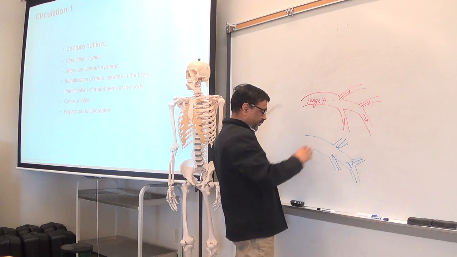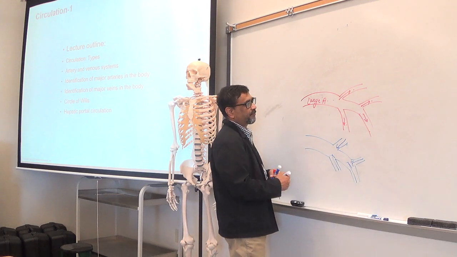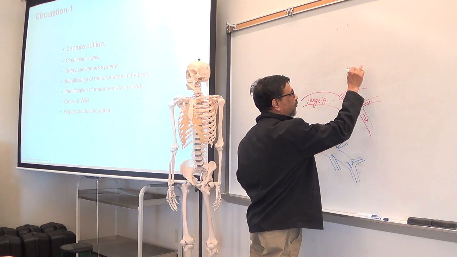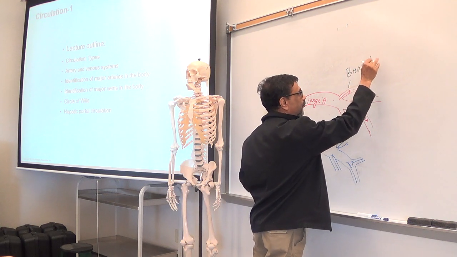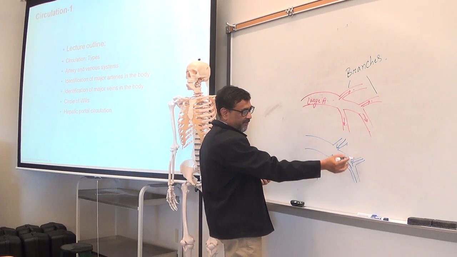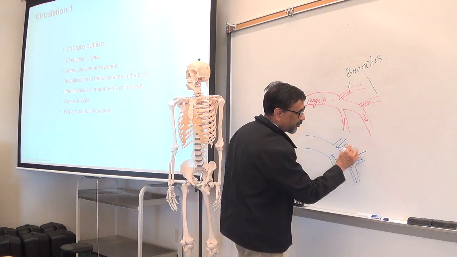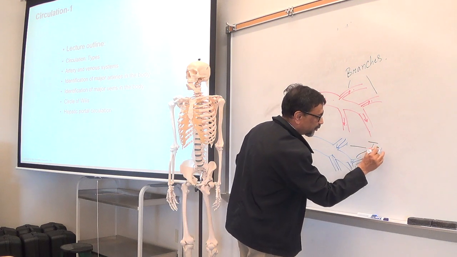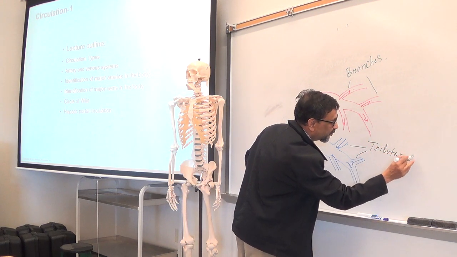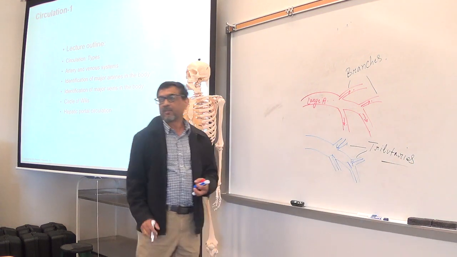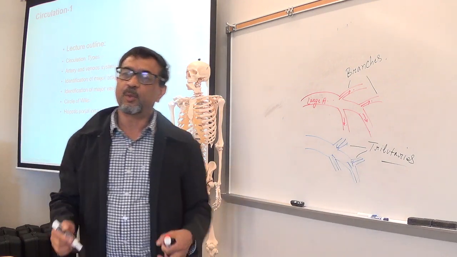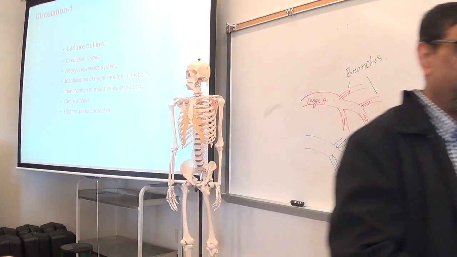These are branches, and in case of venous system, these are called tributaries. Okay? So, tributaries give blood to the larger vein.